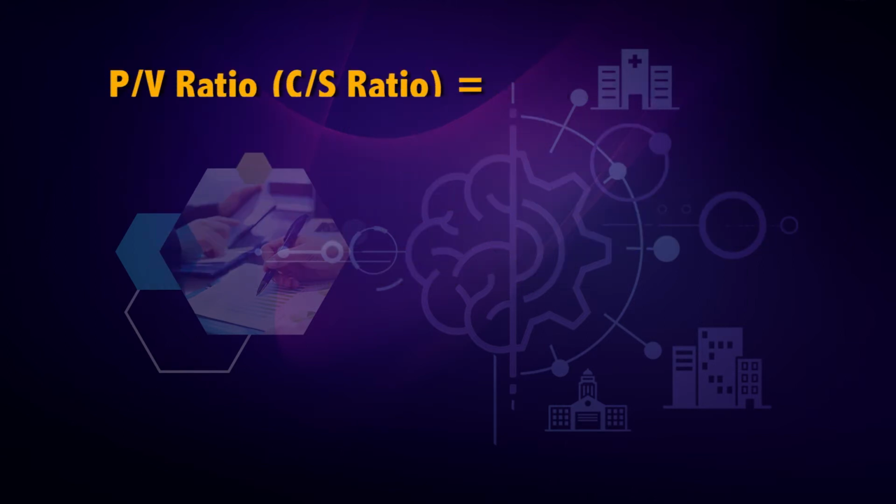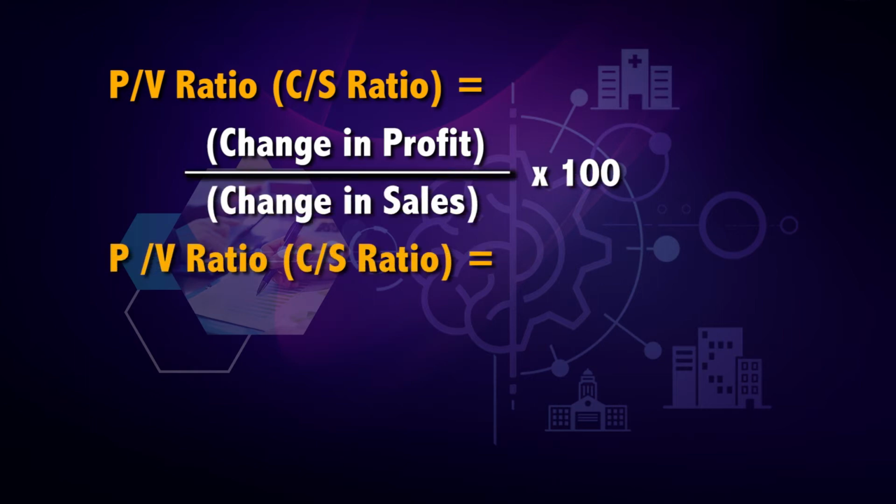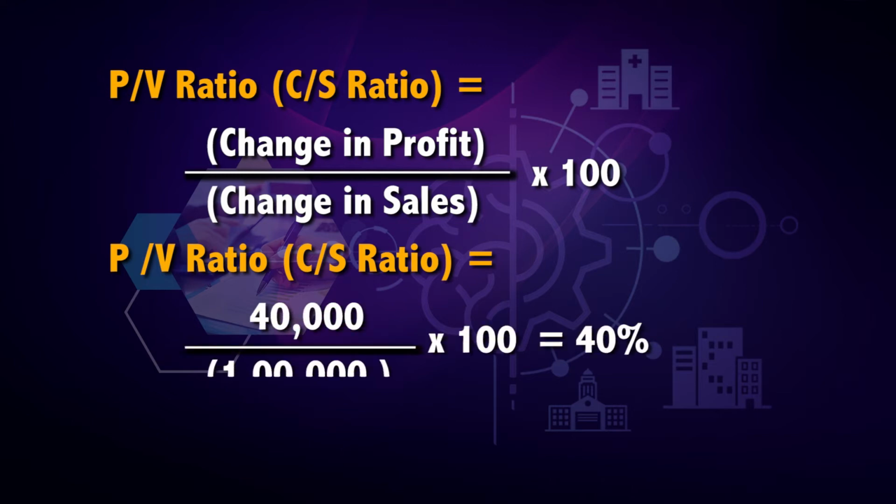We can also say that PV ratio, that is contribution sales ratio, is equal to change in profit divided by change in sales into 100. PV ratio is equal to 40,000 divided by 1 lakh into 100, which is 40%. It means that at any level of change in sales, the profit will change in the same proportion as the change in contribution.